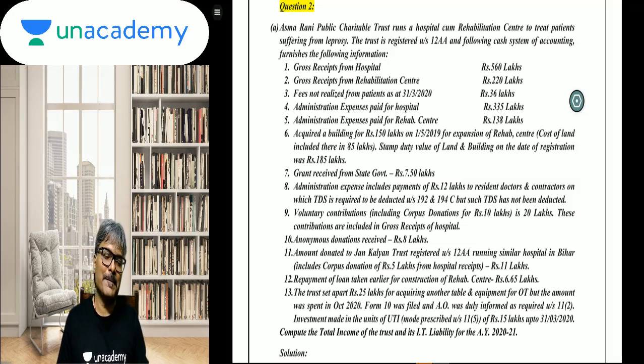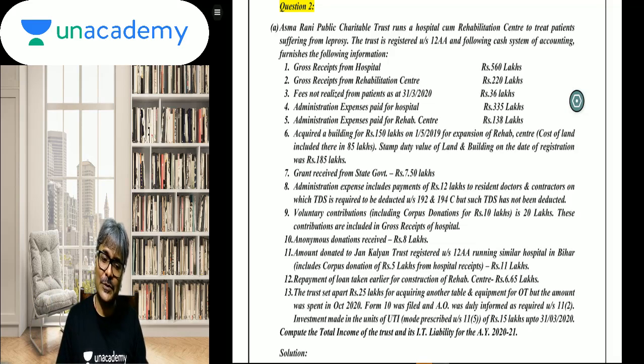Point number 6. Acquired a building for rupees 150 lakhs on 1st of May 2019 for expansion of rehab center. Cost of land included therein is 85 lakhs. So this would be considered as what? As an eligible application. Do you all agree to this? Yes. So this would be an eligible application.